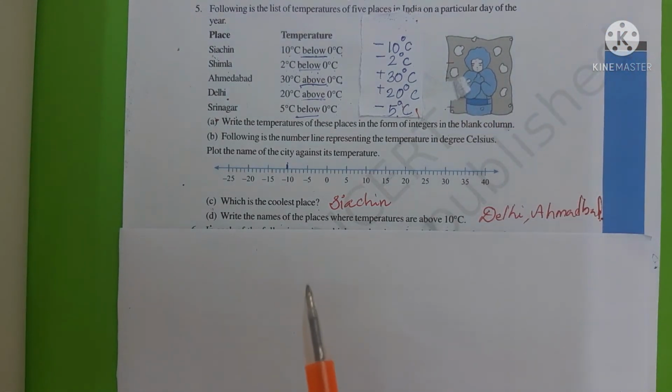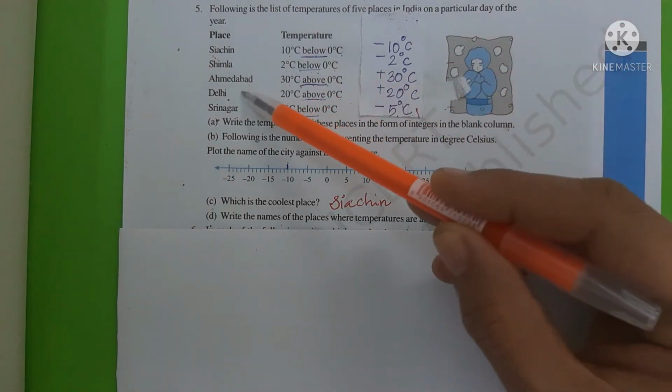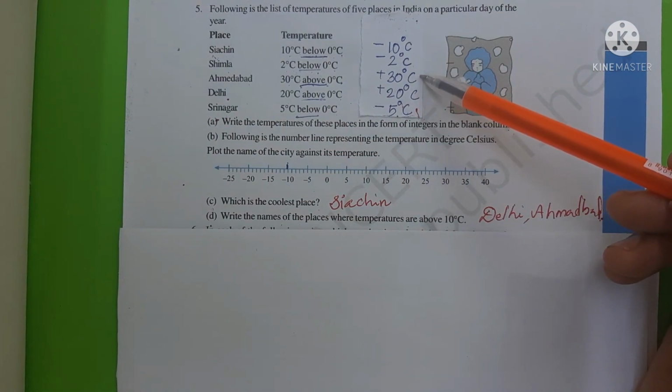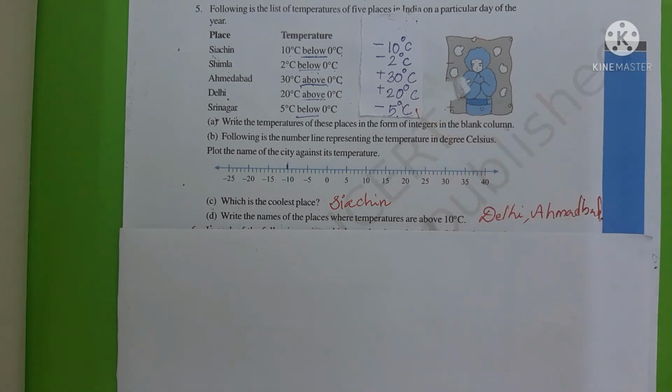So the question is, write the names of the cities where the temperature is above 10 degrees Celsius, that is a positive integer, right? The cities above 10 degrees Celsius are Ahmedabad and Delhi, because their temperatures are 30 degrees Celsius and 20 degrees Celsius.